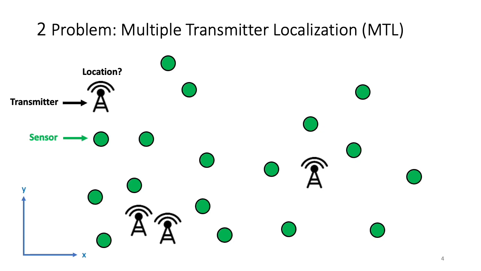The sensors will sense the wireless channel of interest and process the wireless signals. Then sensors compute the received signal strength. Then the sensors will upload the received signal strength to a spectrum manager in the cloud. The spectrum manager in the cloud will use some localization algorithms to estimate the location of the transmitters.